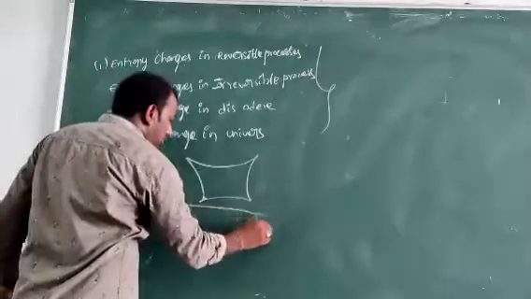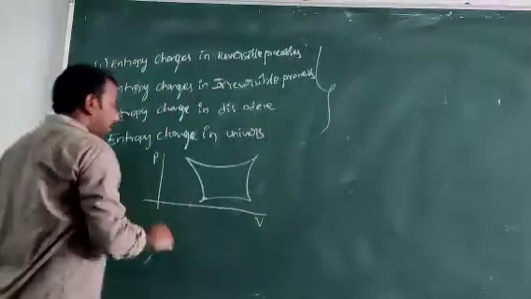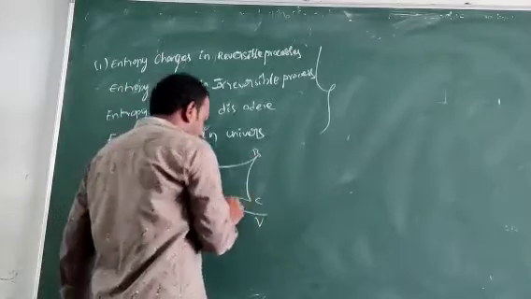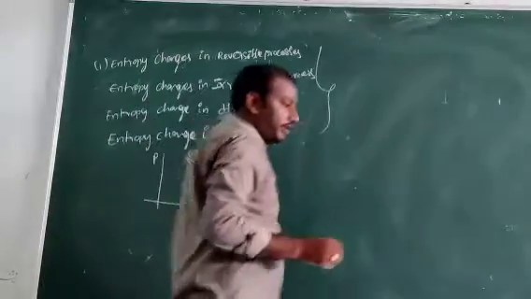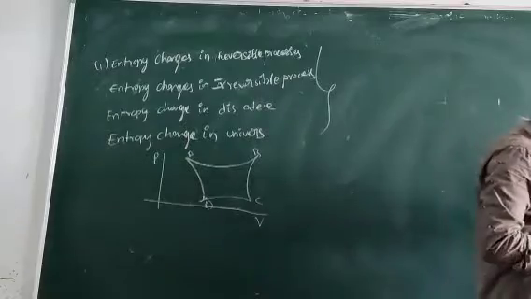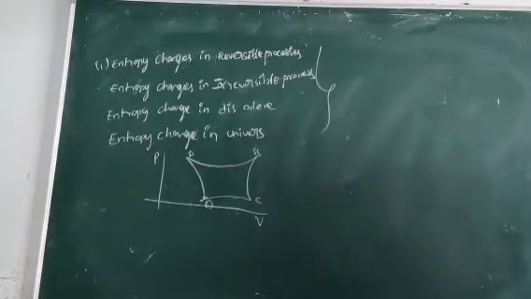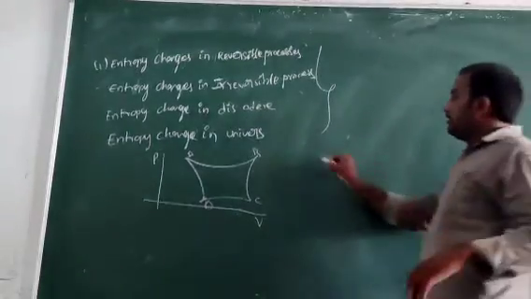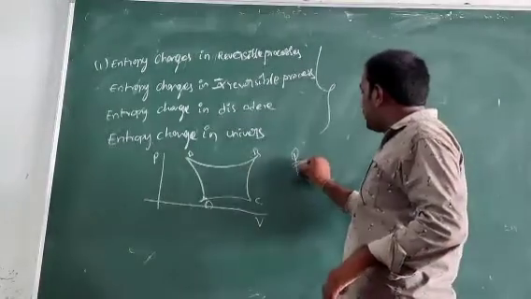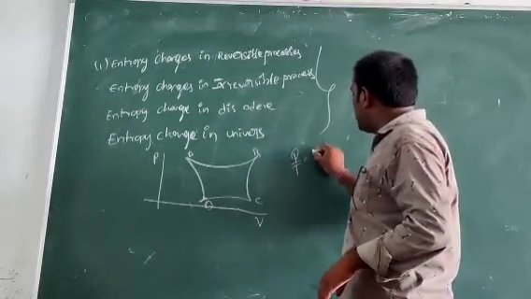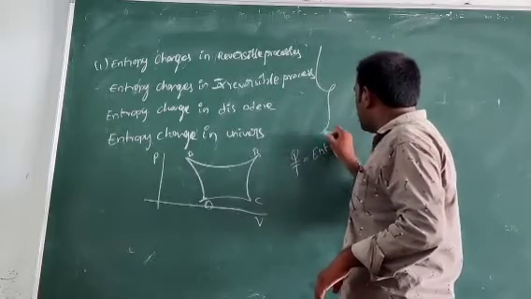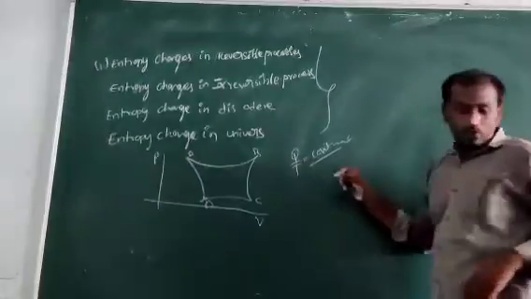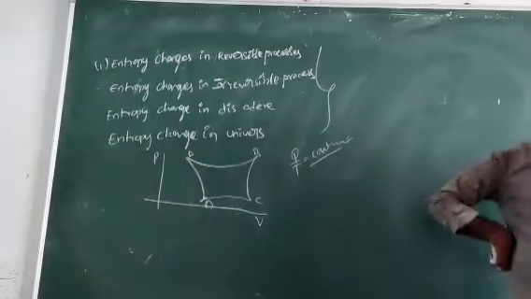This is the volume and this is the pressure, with points A, B, C, D. Here Q by T is nothing but entropy. Q by T equal to constant is nothing but entropy. So this is our concept.